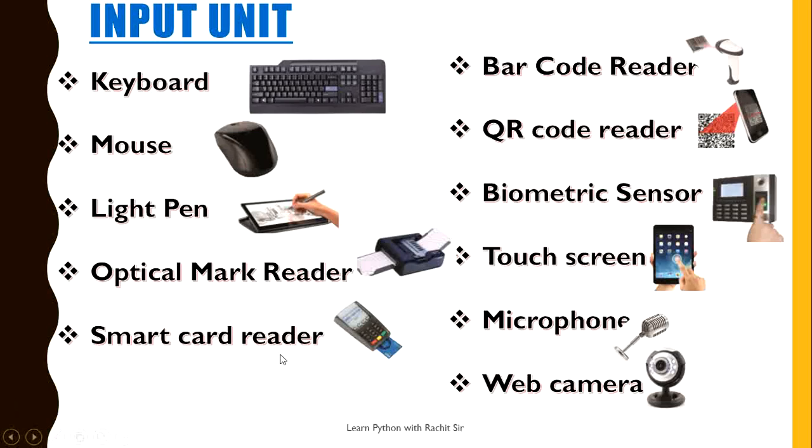Next is smart card reader. A smart card is embedded with a microprocessor that can hold a certain amount of personal data in its memory. The special reader machine that is used to read this microprocessor is known as a smart card reader. The card is made of plastic, generally PVC. Smart cards are used as ATM cards, ID cards, credit and debit cards. They are used in banking, medical, and in big companies and organizations for storing security authentications.